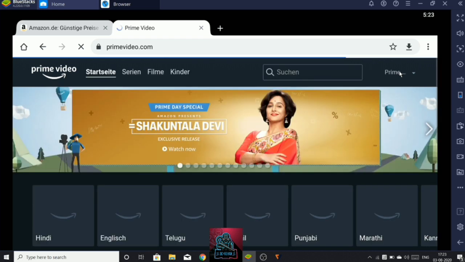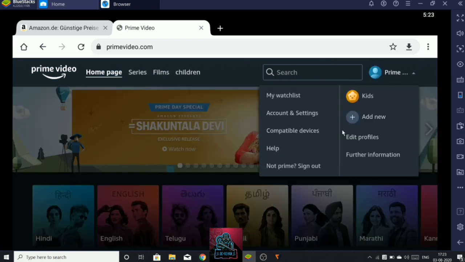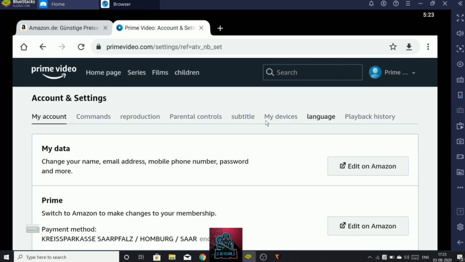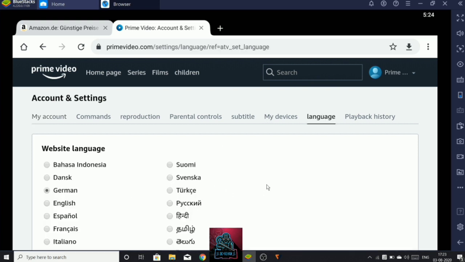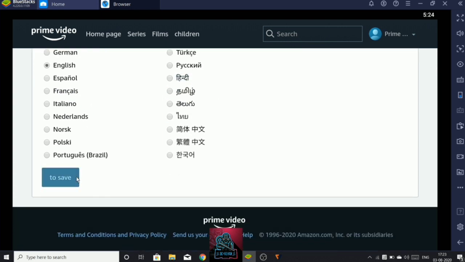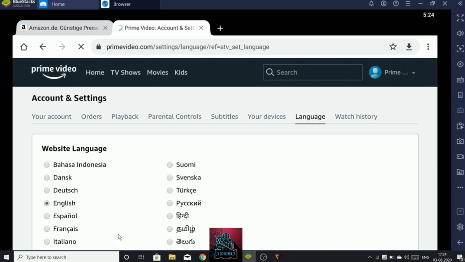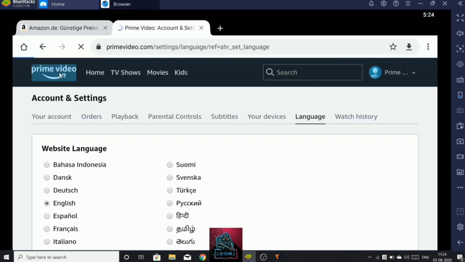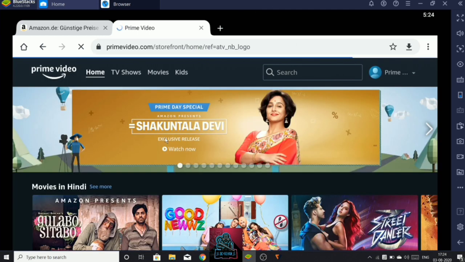Okay, account is updated. Now just click on your profile and account and settings, and just after translating, come to the language section. Here's language. Okay, it's showing German, and click on English. Scroll down to save. We need to do this process once again. Okay, again save. Okay, now the Amazon account is completely ready to use in India.